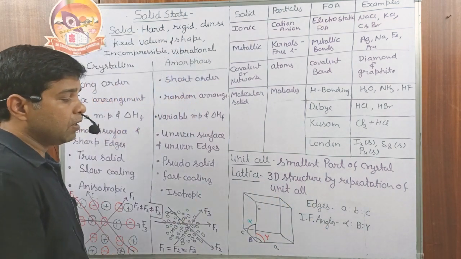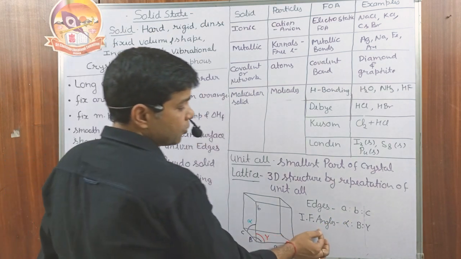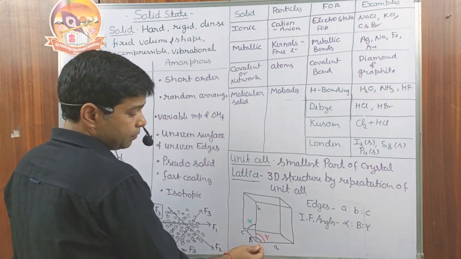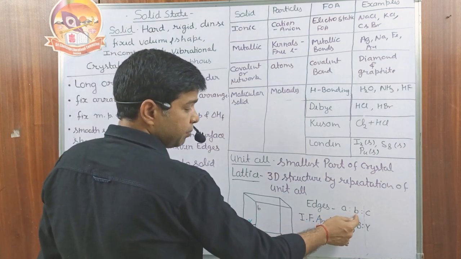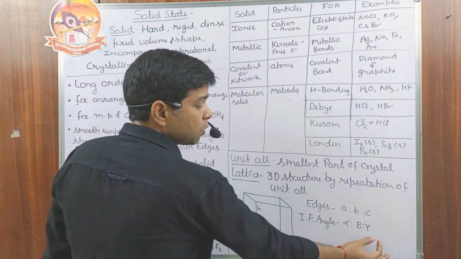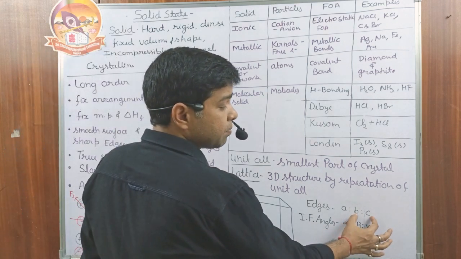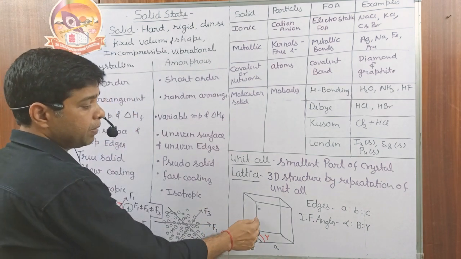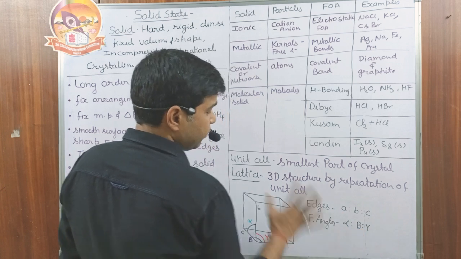When we define the unit cell, we always have the three edges a, b, c, and we have the three interfacial angles, alpha, beta, gamma. Look, edge length a, edge length b, and edge length c. The angle between a and b is gamma. The angle between b and c is alpha. And the angle between a and c is beta.